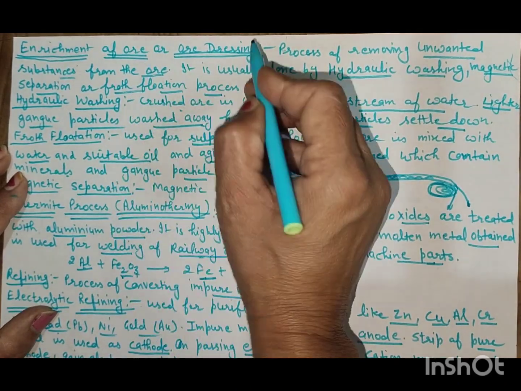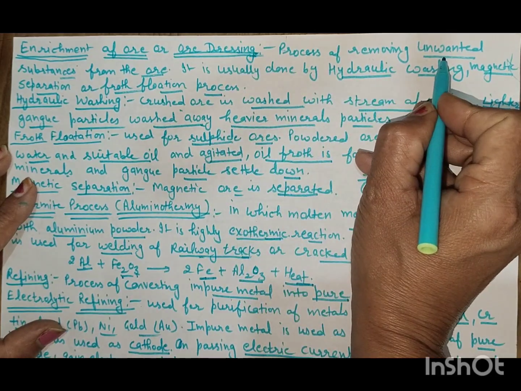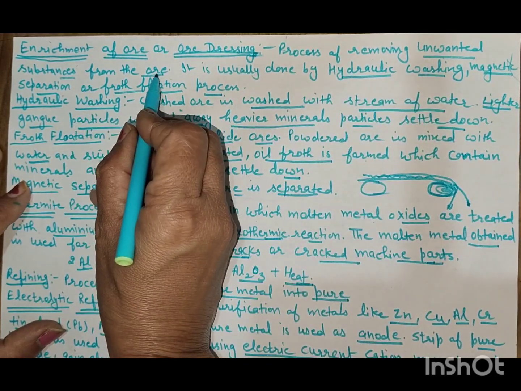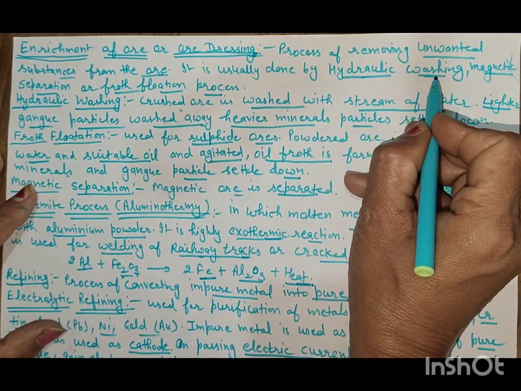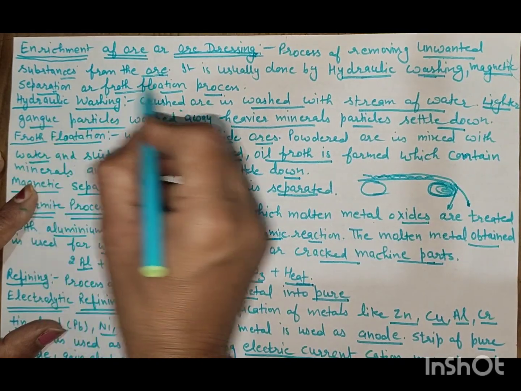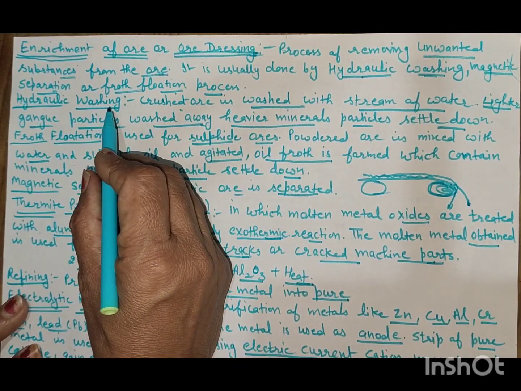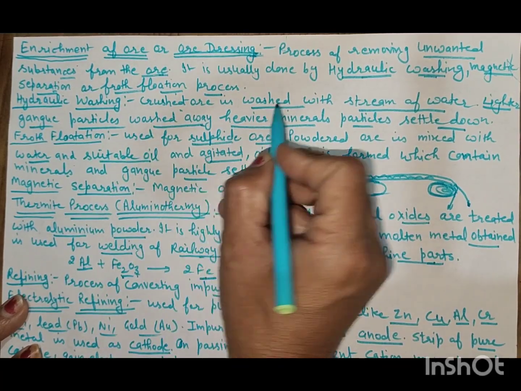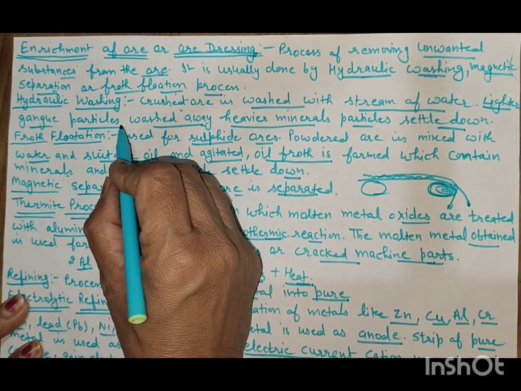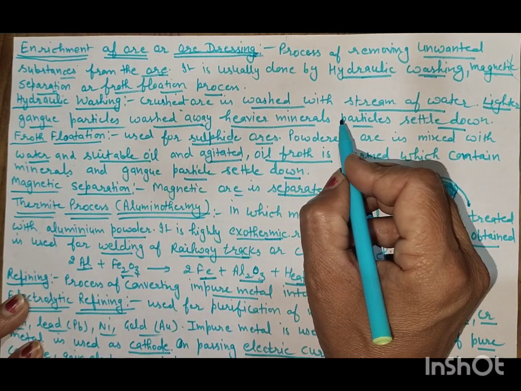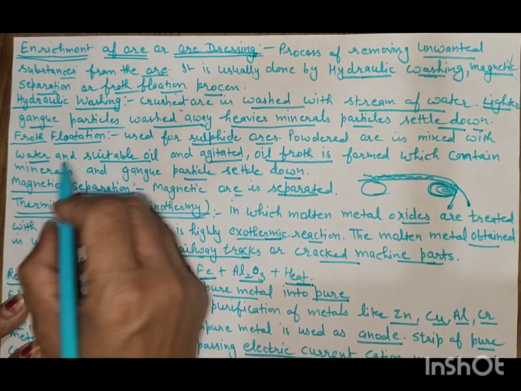Enrichment of ore or ore dressing. Ore dressing is the process of removing unwanted substance from the ore. It is usually done by the hydraulic washing, magnetic separation or froth flotation process. Hydraulic washing. In this process, crushed ore is washed with the stream of the water, lighter gangue particles are washed away, and heavier mineral particles settle down and are obtained.